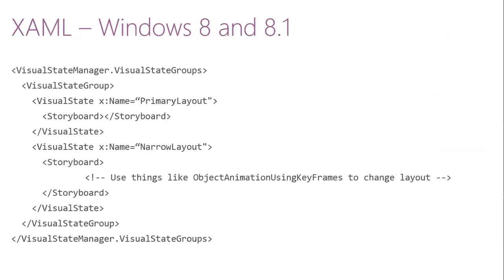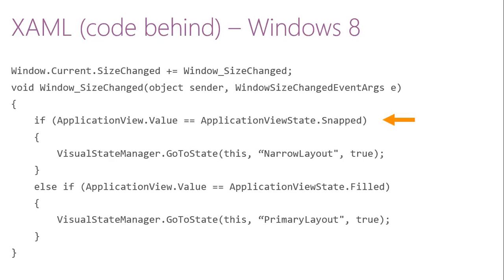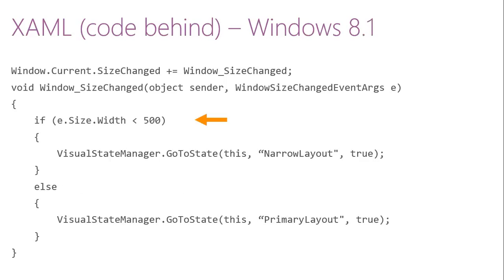Again, in Windows 8 and 8.1, visual states are used and primary layouts are mentioned, primary layouts and narrow layouts. And what you use is ApplicationView.Value and ApplicationViewState.Snapped. People who have already developed Windows 8 applications must be aware of all of this. But in Windows 8.1, you use a property called e.size.width, and according to this size, you define whether you are going to go for the narrow layout or the primary layout.